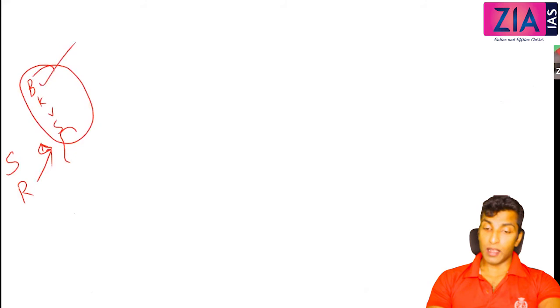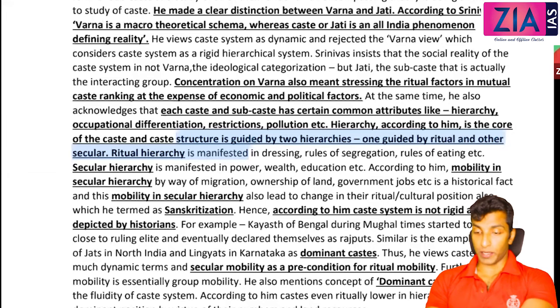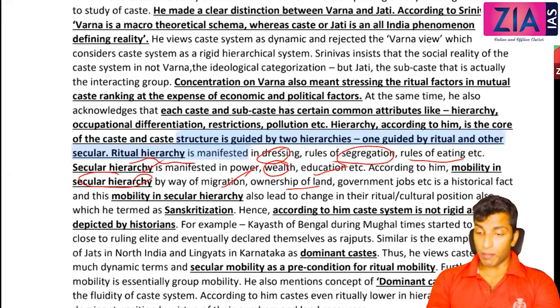Ritually Brahmins are superior. But in secular hierarchy, with modern education and all, even the Shudras can be at the top position. So modern-day secular hierarchy is more dominant. Ritual hierarchy is manifested in dressing, rules of segregation, rules of eating, etc. Secular hierarchy is manifested in power, wealth, education, etc. According to him, mobility in secular hierarchy is very much possible because of migration, ownership of land, government jobs, etc. And Sanskritization is also possible.